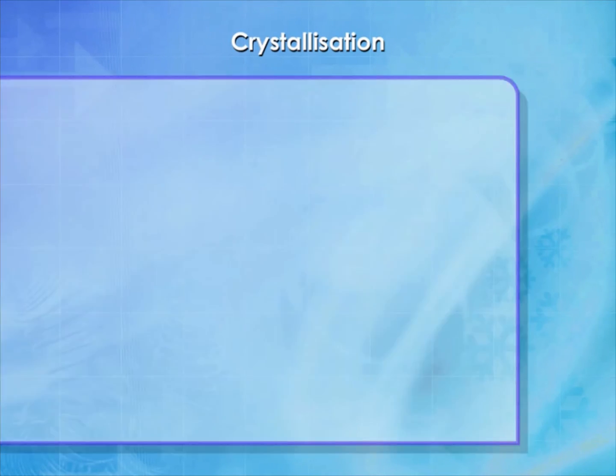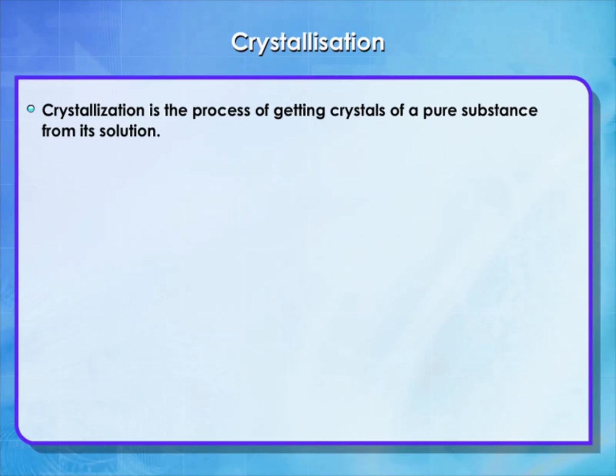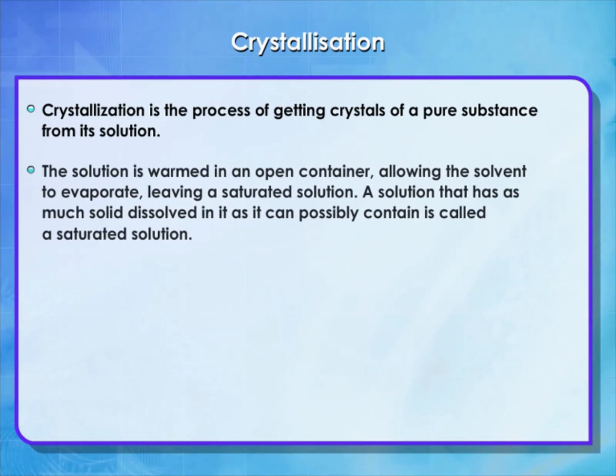Crystallization. Crystallization is the process of getting crystals of a pure substance from its solution. The solution is warmed in an open container, allowing the solvent to evaporate, leaving a saturated solution. A solution that has as much solid dissolved in it as it can possibly contain is called a saturated solution.